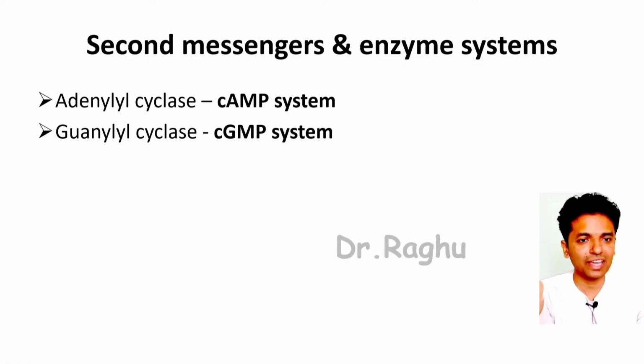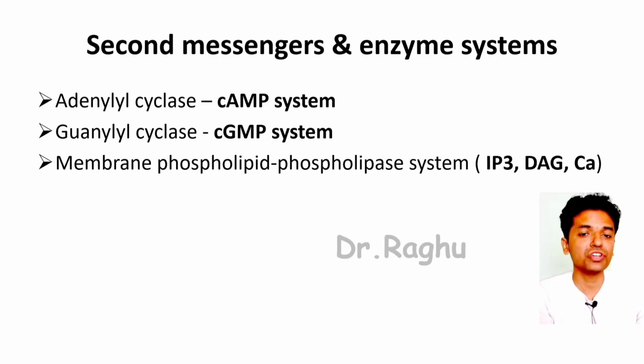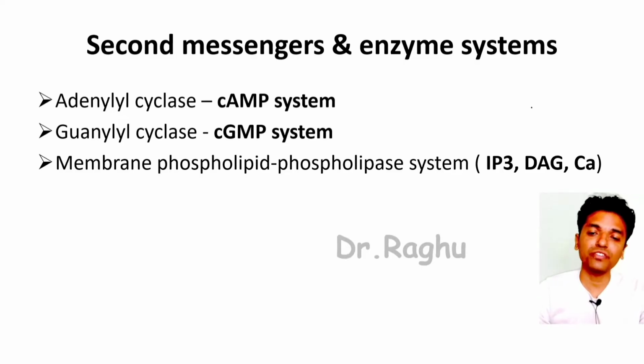Cyclic AMP here is the second messenger. Similarly, if guanyl cyclase is stimulated, it is going to generate cyclic GMP. There could also be stimulation of what is called phospholipase. This is called the membrane phospholipid phospholipase system. Once that is stimulated, there is generation of 3 second messengers: inositol triphosphate, diacylglycerol, and also calcium.